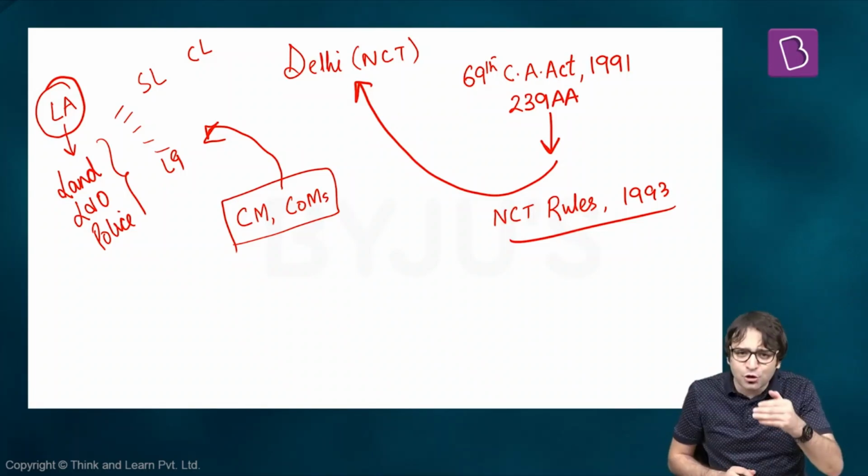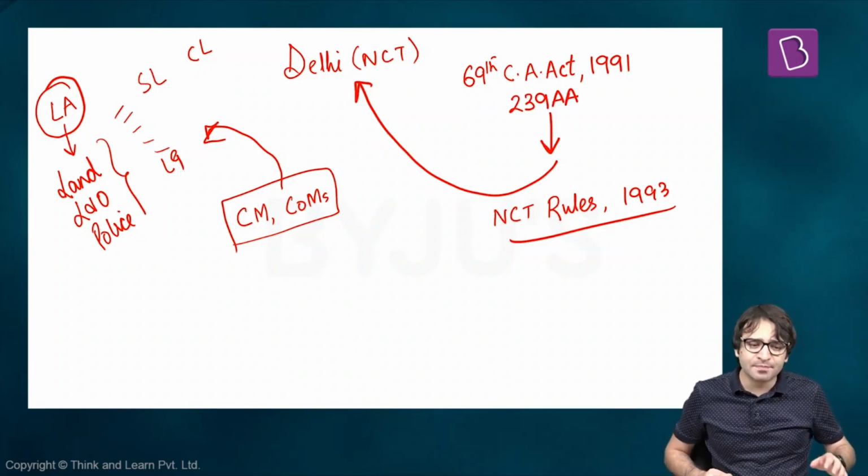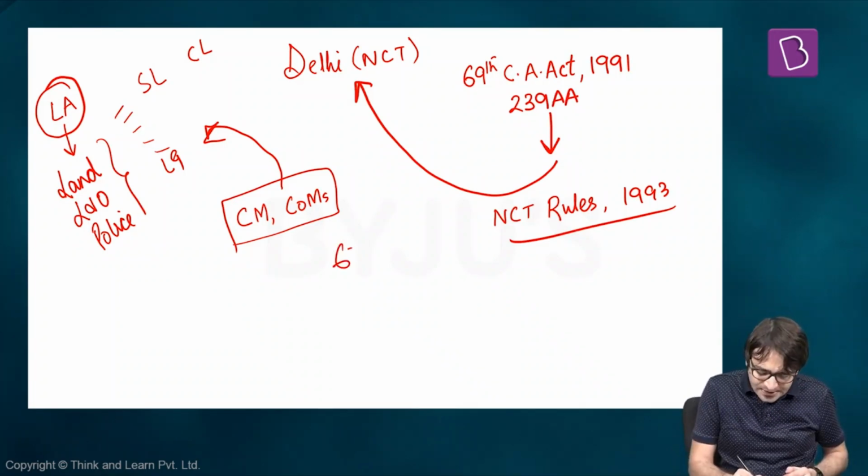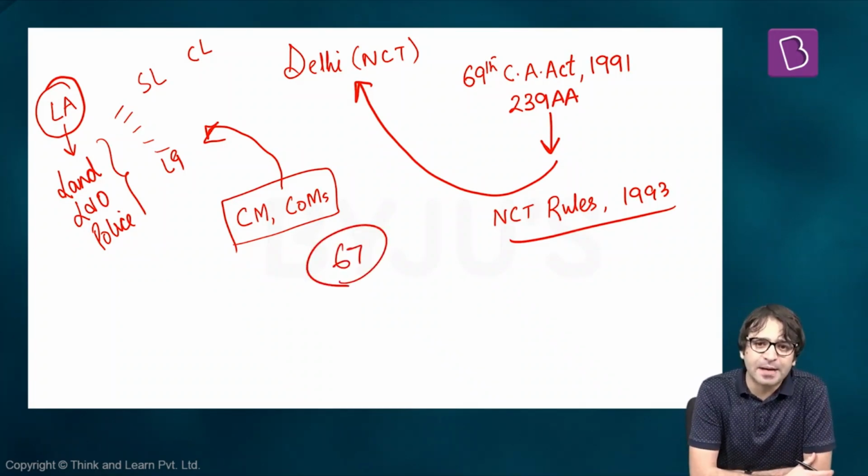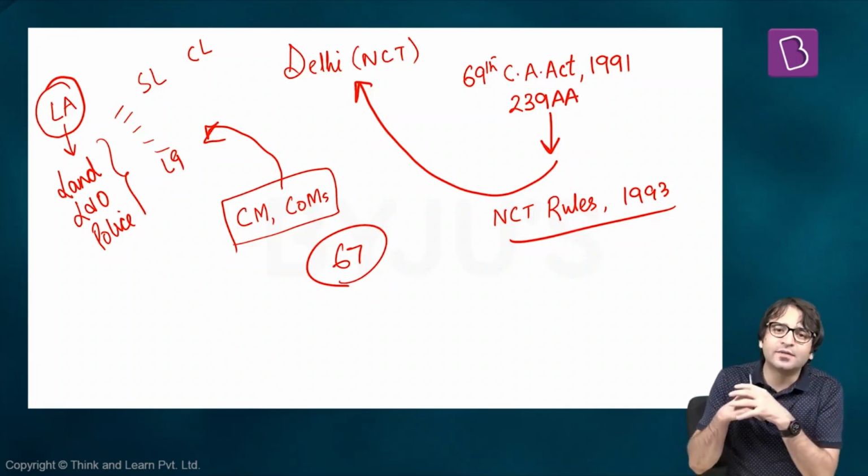Clear? Then in 2015, the elections were held again. And in these elections, Aam Aadmi Party threw a surprise. Out of 70, 67 seats were bagged by Aam Aadmi Party. Arvind Kejriwal became the chief minister for the second time. And soon he realized the peculiarity of the National Capital Territory, Delhi.